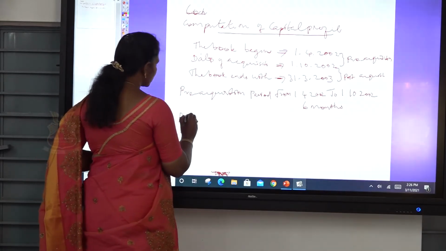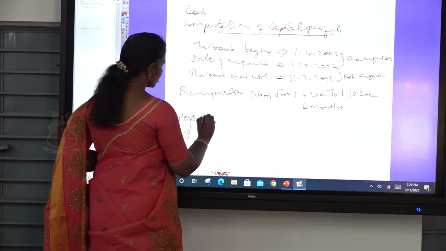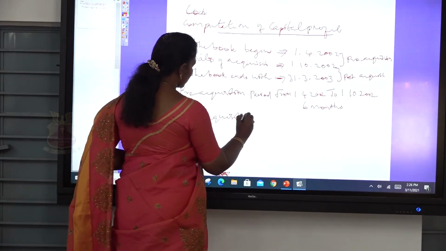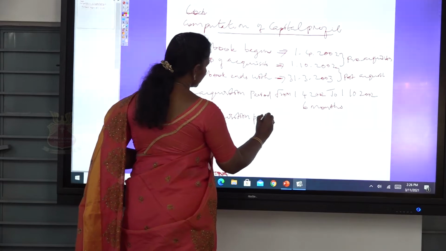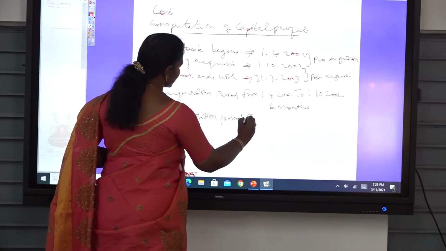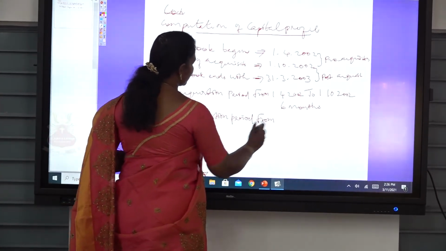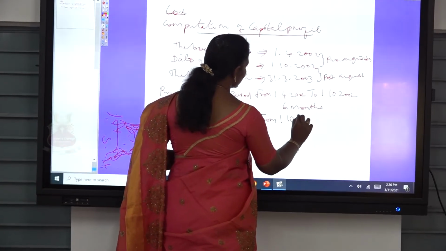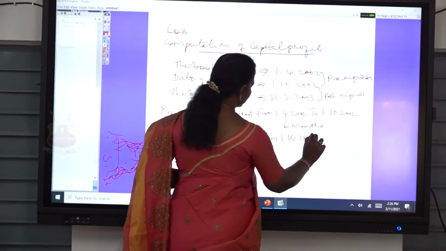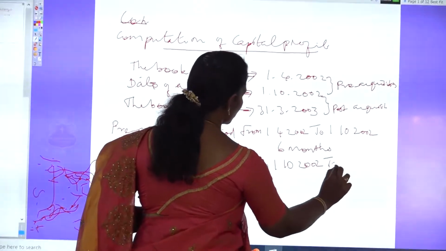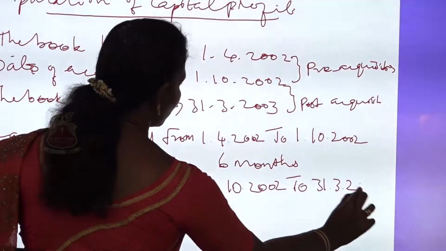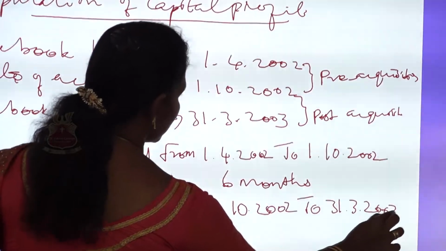The post-acquisition period is from 1/10/2002 to 31/3/2003.